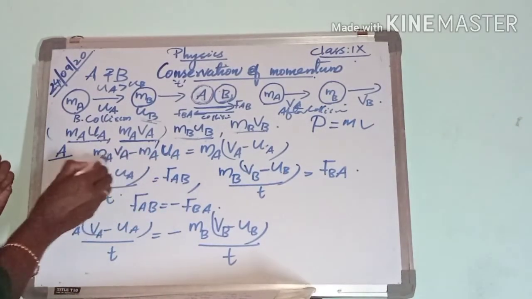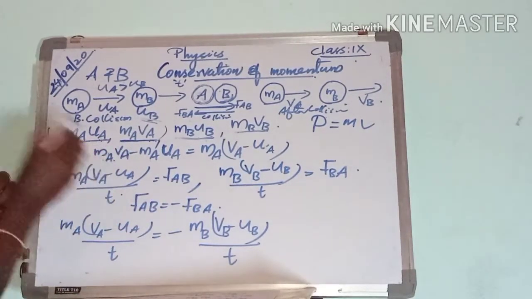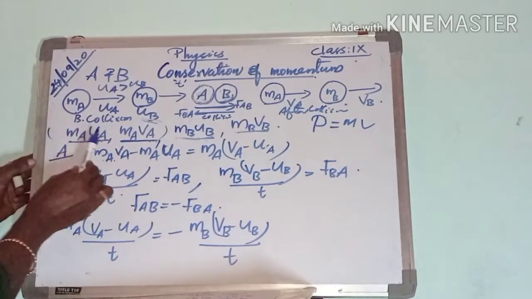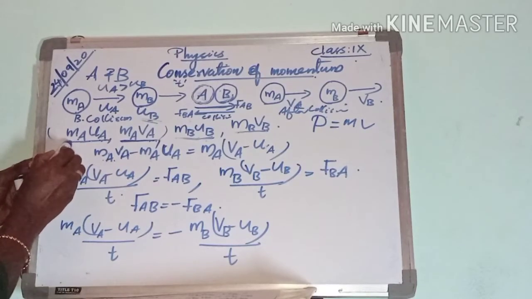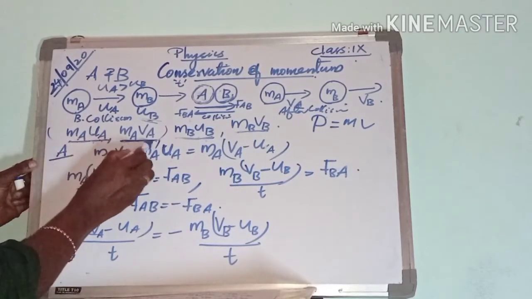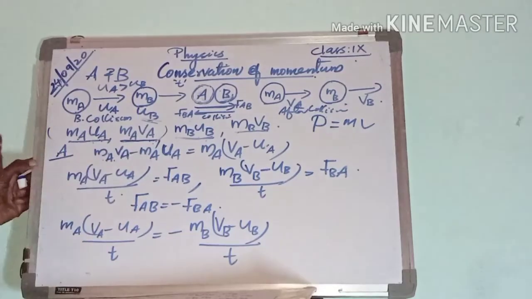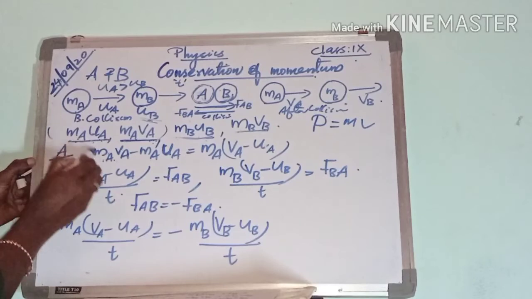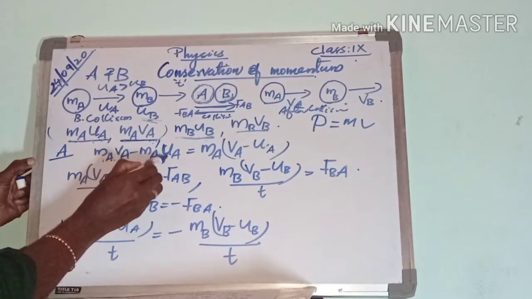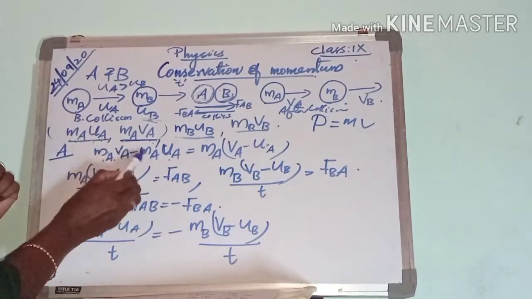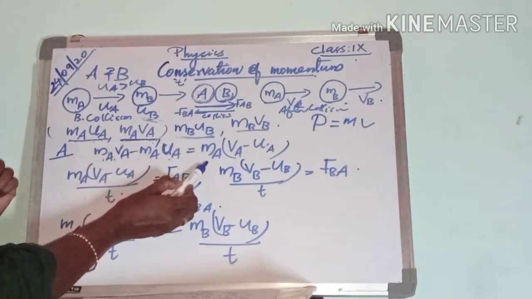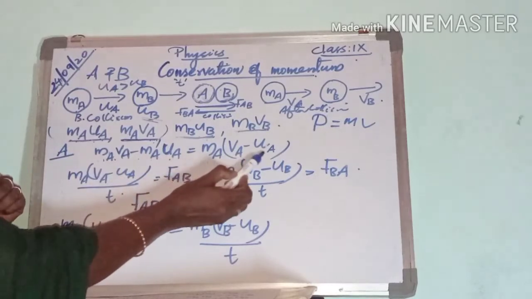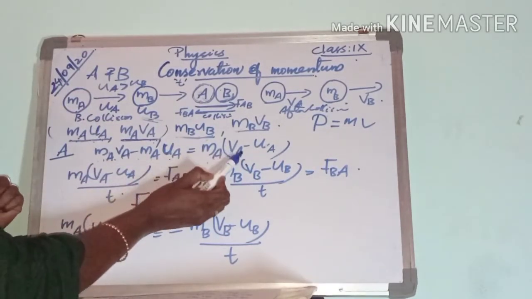That is the change in momentum of ball A. And in this, MA is common, so MA into VA minus UA. That is the change in momentum.